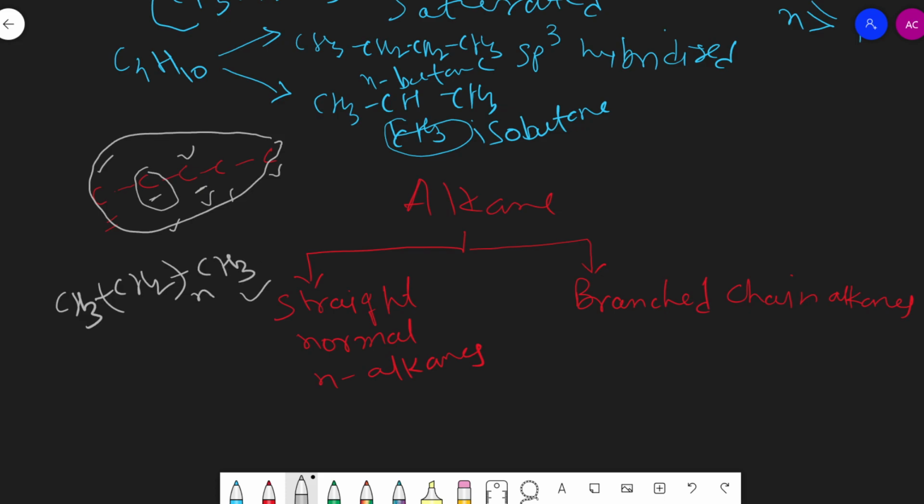Now student, we know that methane, ethane, propane have no isomer, but butane has two isomers, n-butane and isobutane. So the condition for this n is that it must be greater than or equal to 2. If n is equal to 2, then this formula represents n-butane. If n is equal to 3, then this formula represents n-pentane.